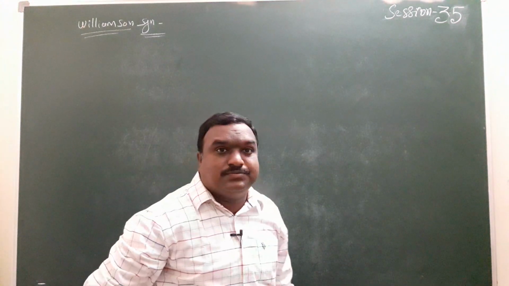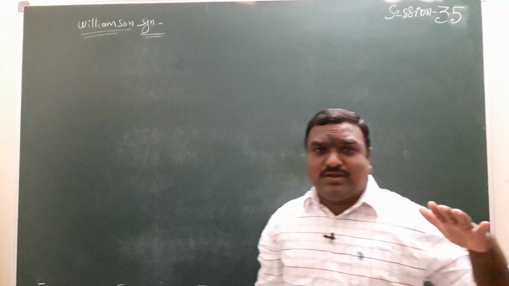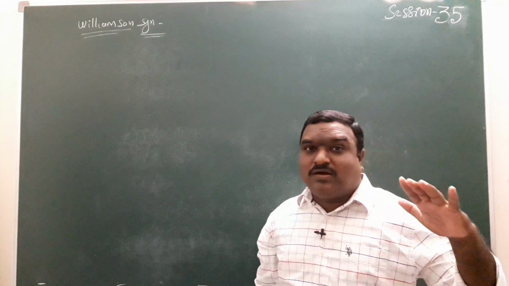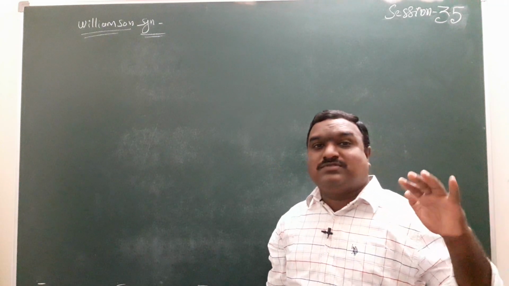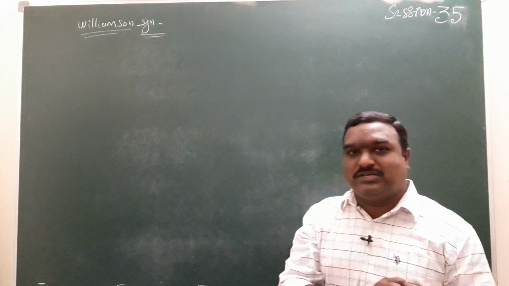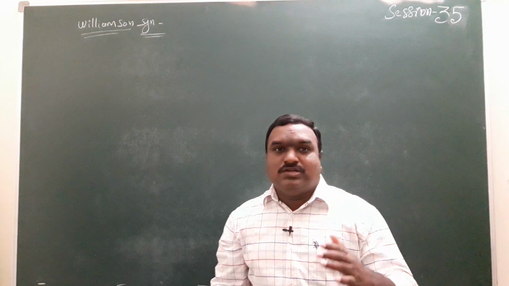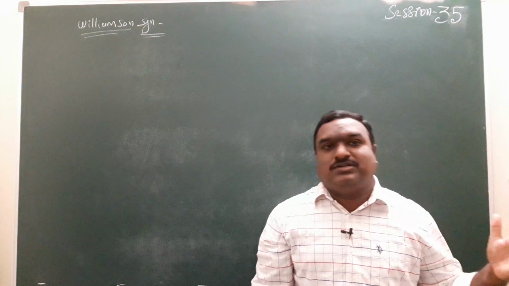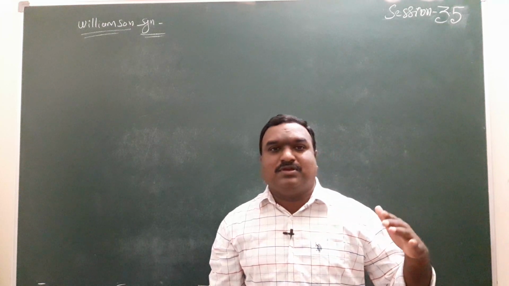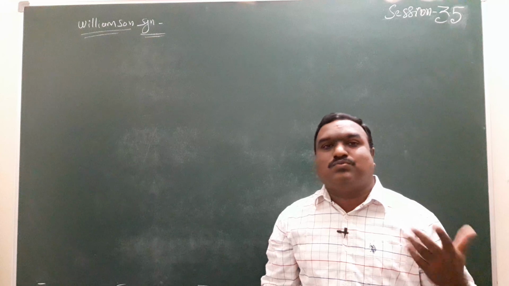Williamson synthesis means, you remember, alkoxide compounds react with alkyl halides in the presence of temperature to form the ethers. Did you remember in the previous session, in the preparation of ethers from a given alcohol, primary compounds give more amount of yield?